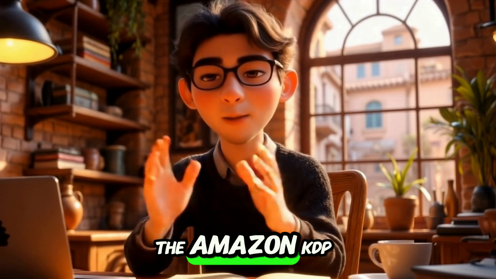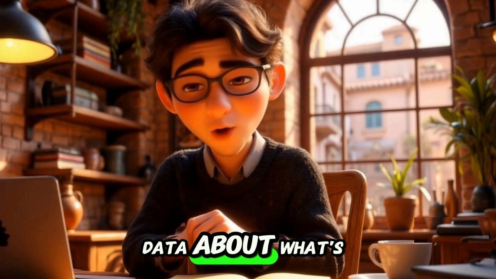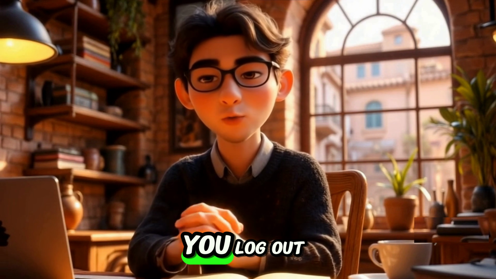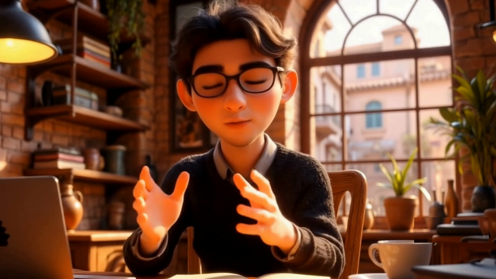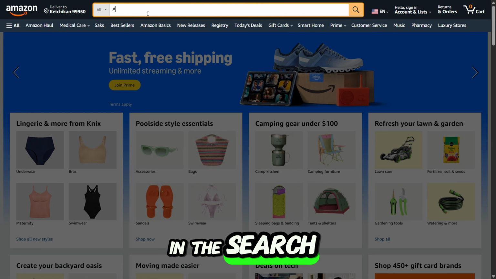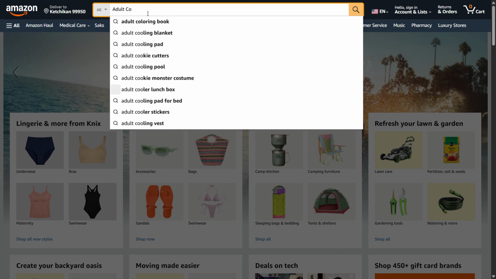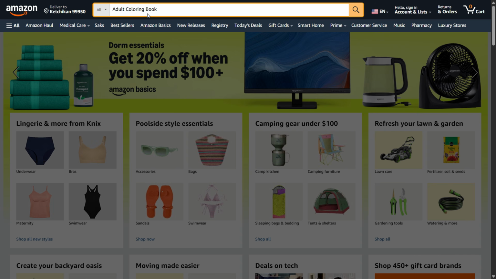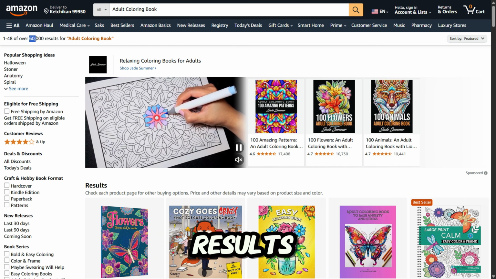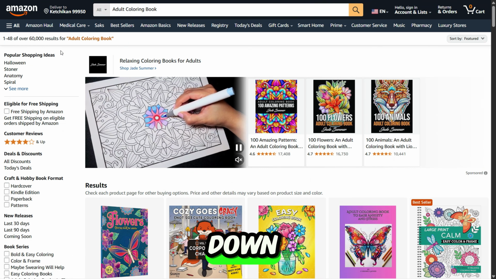We'll be using the Amazon KDP platform because it gives us real-time data about what's selling. So go to Amazon.com and make sure you log out of all accounts, or just open the website in an incognito window. In the search bar, type in adult coloring book. Right away, you'll notice that there are over 60,000 results. That's super competitive. So we want to narrow this down.